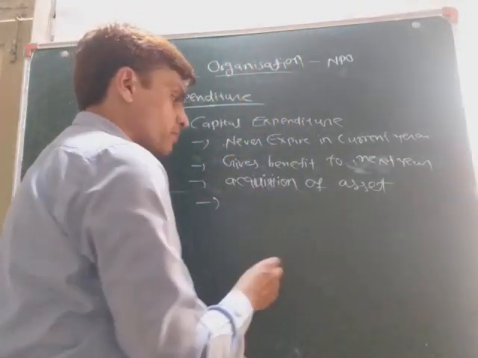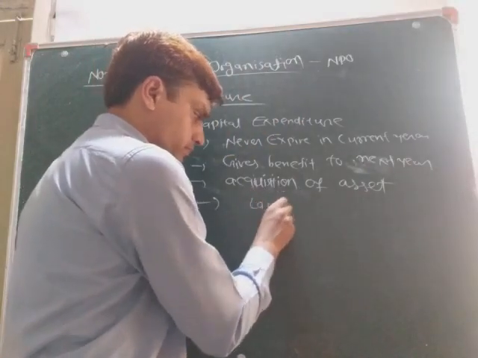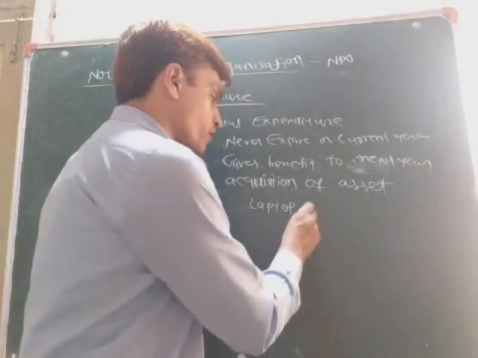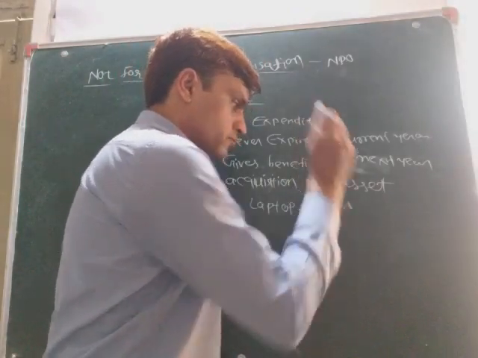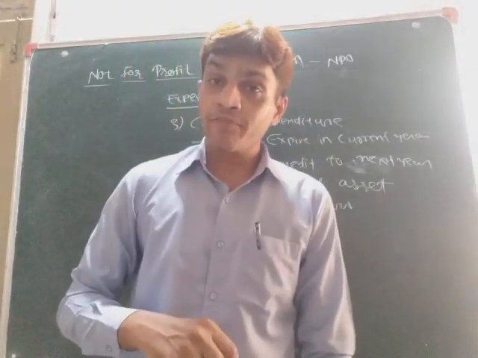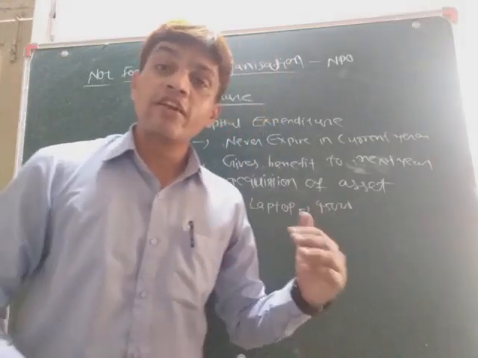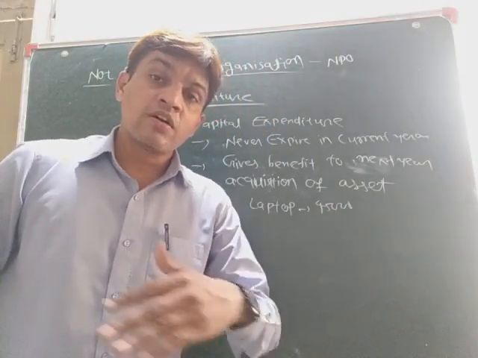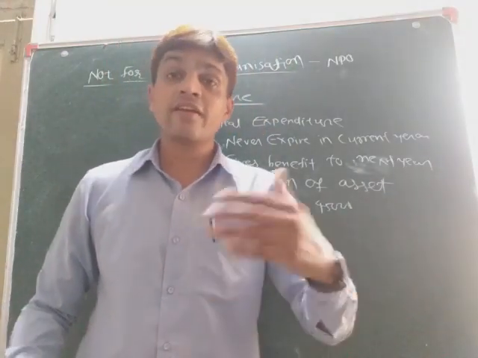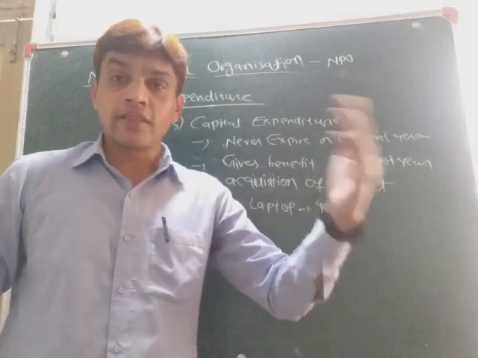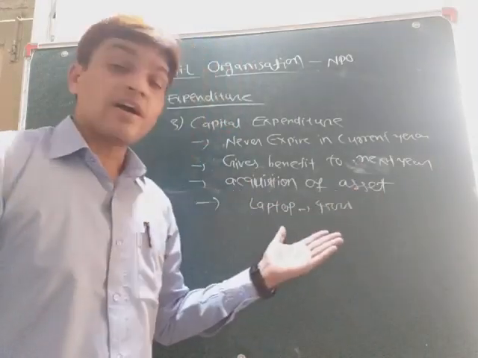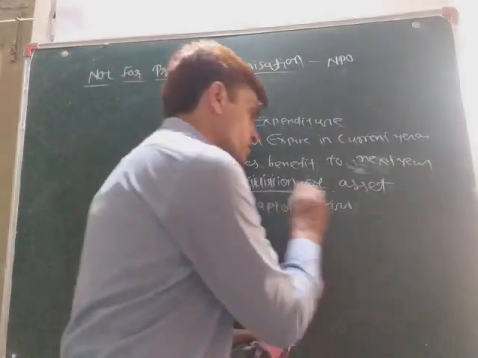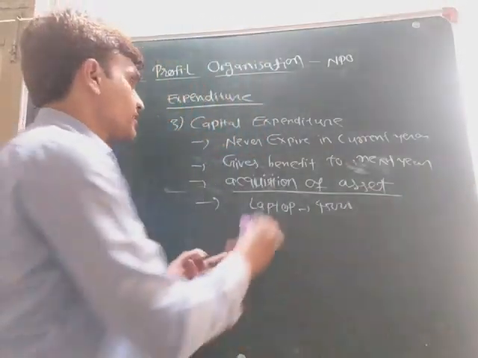Suppose the NPO is planning to buy a laptop. Now the laptop cost would be suppose 45,000. So that is capital expenditure for the NPO, because it will give benefits for more than 1 year, because a laptop will not be bought year by year. So this kind of thing is called capital expenditure, and laptop is an asset, so it is an acquisition of asset. That is the capital expenditure.